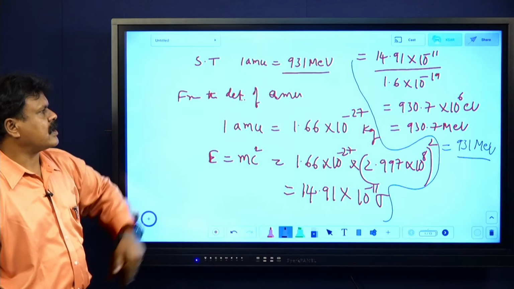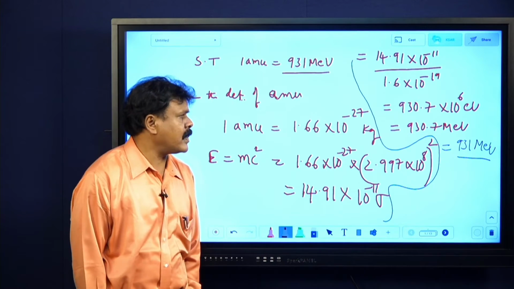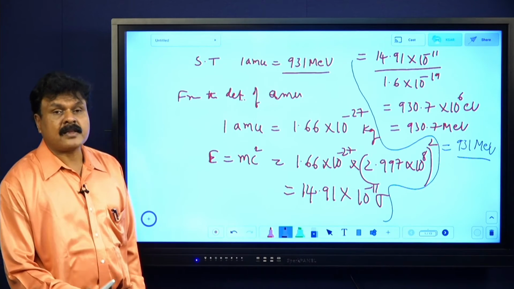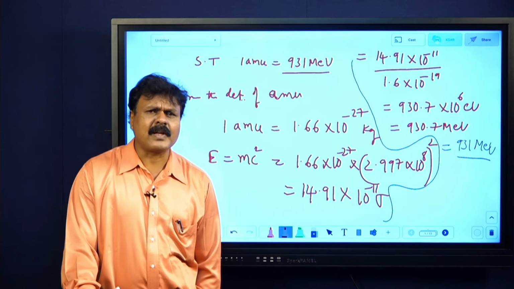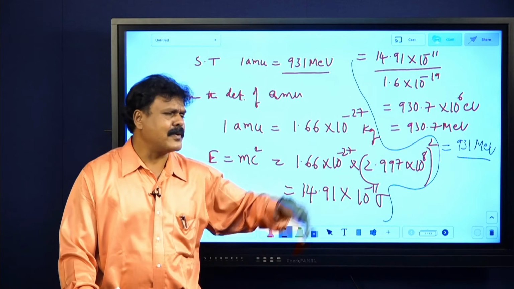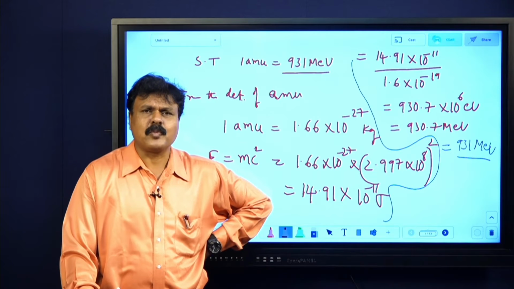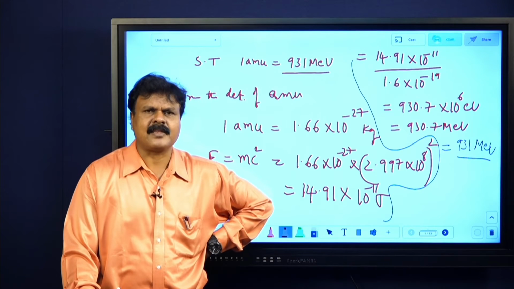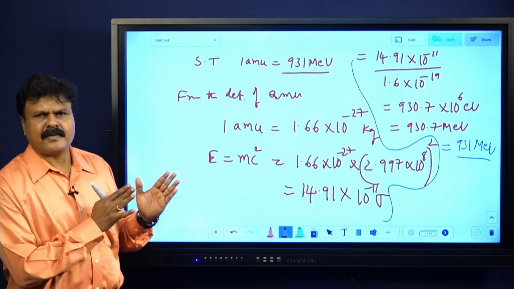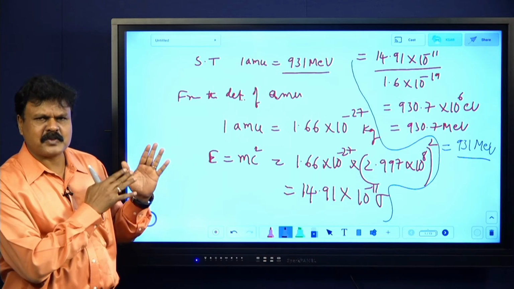Question is: show that 1 AMU equals 931 MeV. If you are getting some 932, don't worry, we are doing it approximately. If you take 3 into 10 power 8, you might get even more than that. Approximately it is 931. In the nuclei chapter, the derivation is only one.